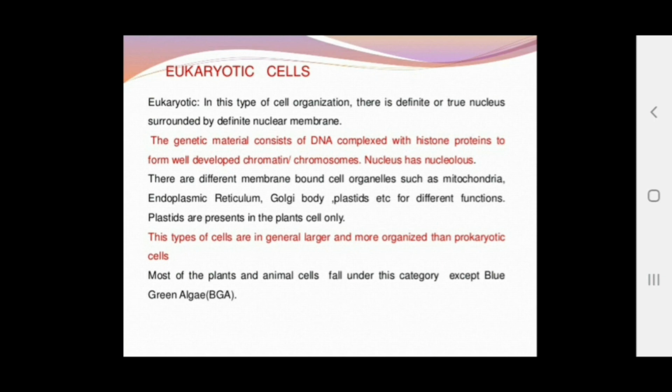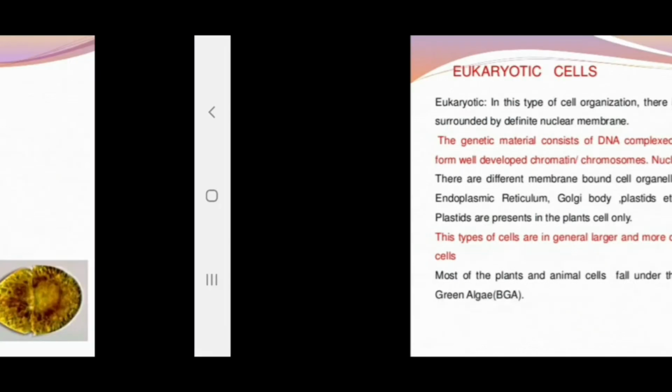There are different membrane-bound cell organelles also there. We are going to study about them in detail. This type of cell is in general larger and more organized than the prokaryotic one. Plants and animals are all made up of the eukaryotic cell.